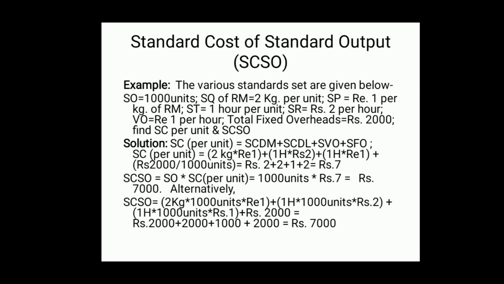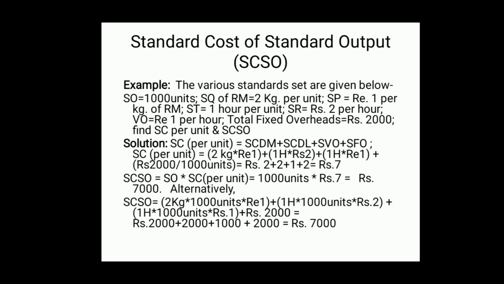Now, total fixed overheads, as already said, the standard is fixed in advance as a total. Whatever may be the level of production, within the capacity of the organization, fixed overheads remain constant at rupees 2000, it is given.